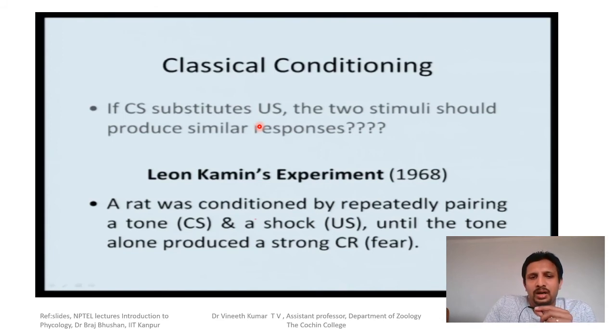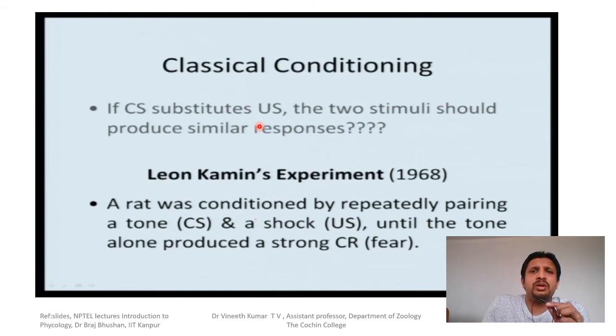A rat was conditioned by repeatedly pairing a tone, which was the conditioned stimulus, a sound, with a shock, which was the unconditioned stimulus, until the tone alone produced fear. A rat was placed in a cage, and the floor of the cage was provided with electric circuits. They turned on the electric circuit plus a tone was given, so that after many trials the rat got conditioned, where the shock got replaced with the tone. Actually it is the shock that causes the fear in the rat. So that is a normal response.